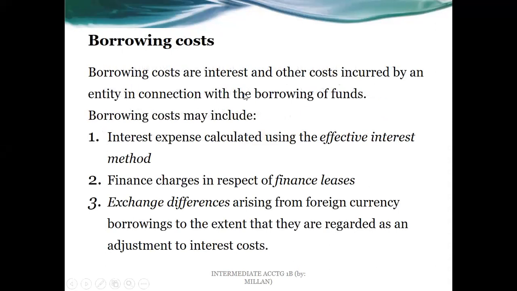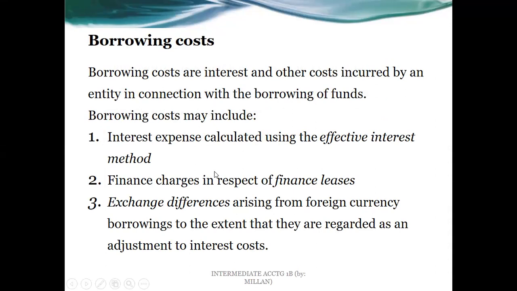To continue, here are also specific discussions for the borrowing cost as explained a while ago. But let us go back to that once again. Interest and other costs incurred by an entity in connection with the borrowing of funds. And such may include the following.